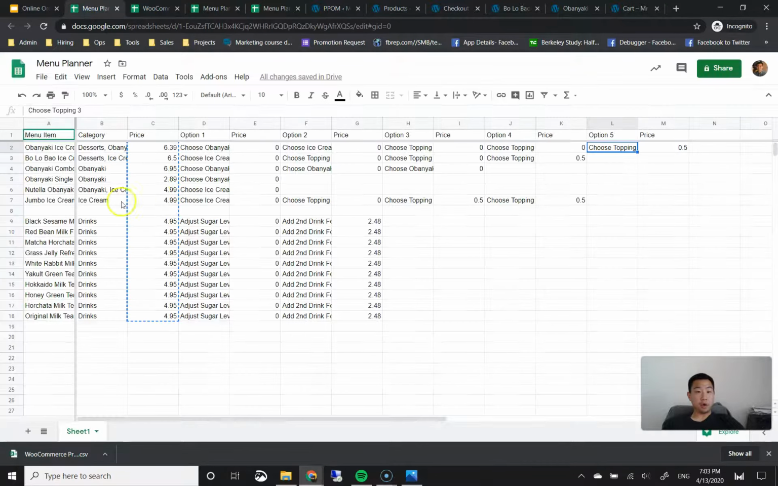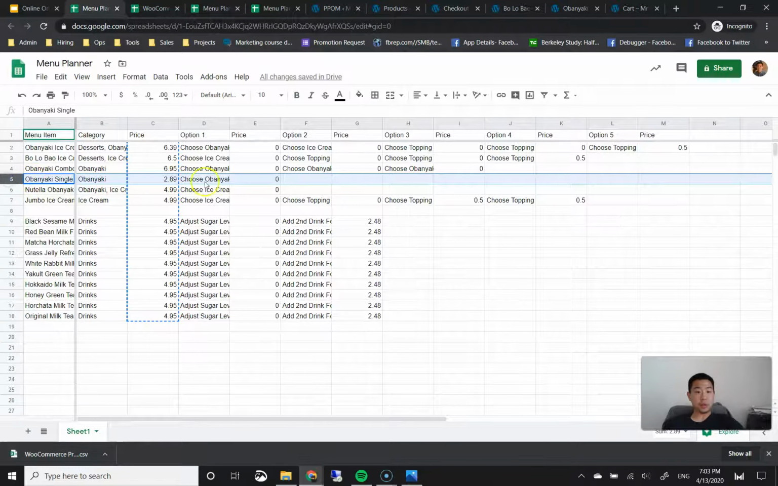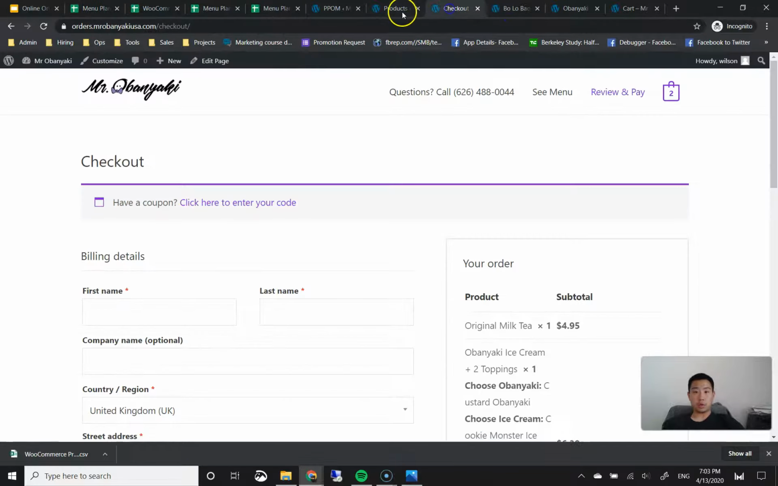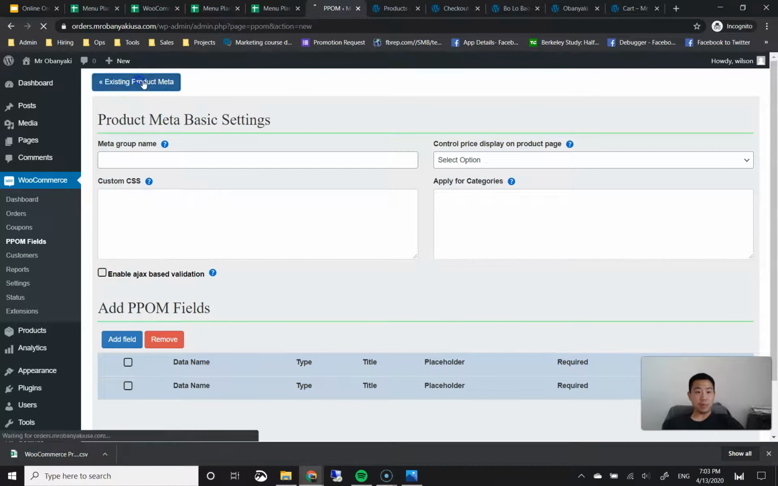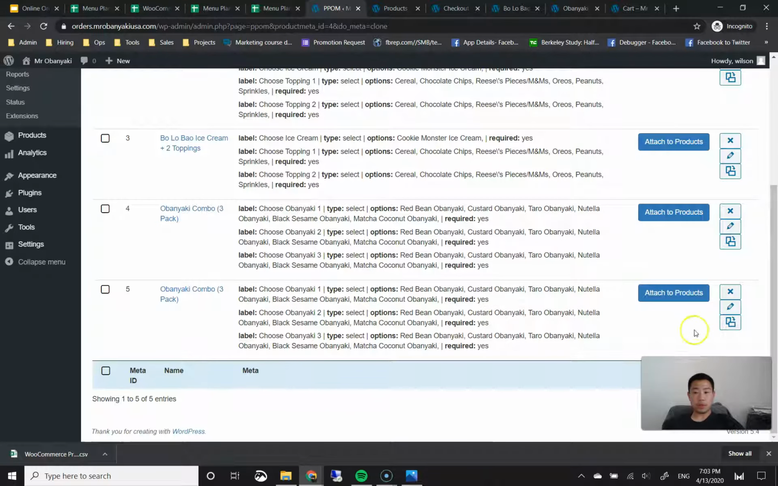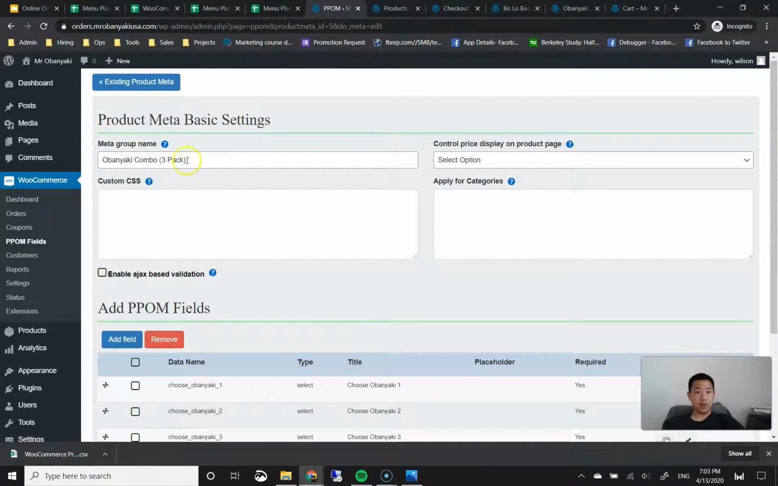So as you can see here, the Obanyaki single doesn't have any options. So I'm just going to go ahead. Actually, we only need one choose Obanyaki here. So we're going to go back to our existing product meta. We're going to copy this Obanyaki combo 3-pack. We're going to edit it. And we're going to name it single Obanyaki here.